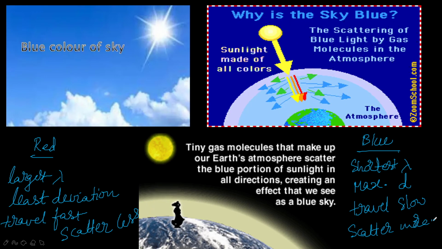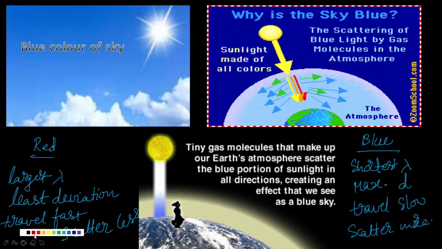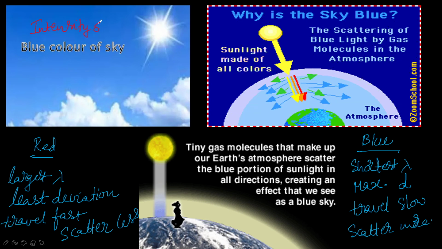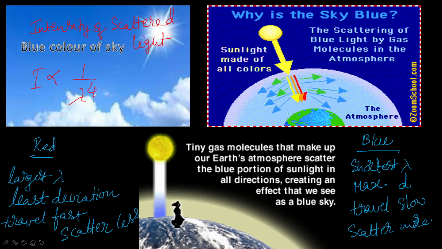Here the intensity of scattered light is always inversely proportional to the fourth power of the wavelength. That is, we can write I is proportional to 1/λ⁴.